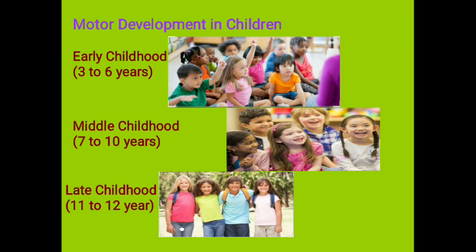Then afterwards we are going to learn about motor development in children. There are various phases of motor development in children, that is early childhood, middle childhood and late childhood. Early childhood consists of 3 to 6 years, middle childhood from 7 to 10 years, and late childhood from 11 to 12 years.